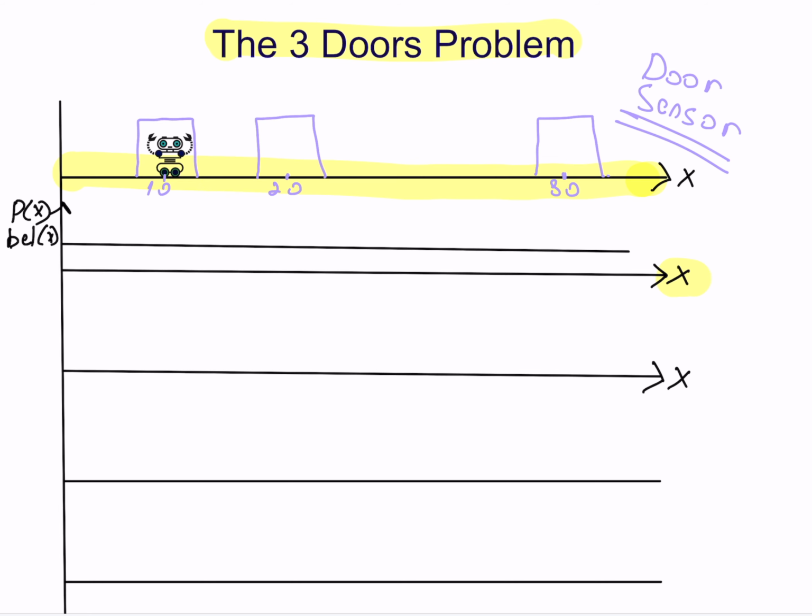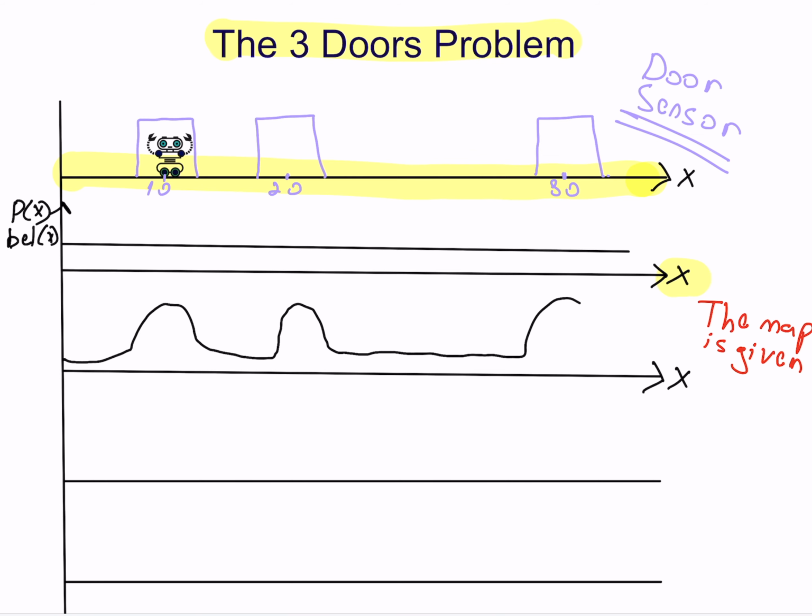A, the robot knows that it is near a door. And the second thing, our algorithm knows the map, meaning our algorithm knows that we have doors at points 10, 20, and 80. So if we think about it, we are supposed to get something like this. At points 10, 20, and 80, we have three peaks.